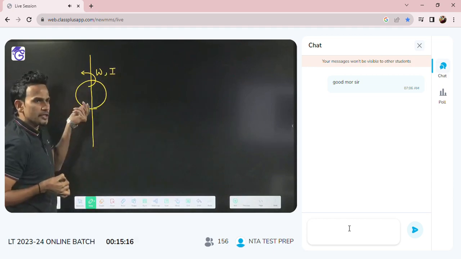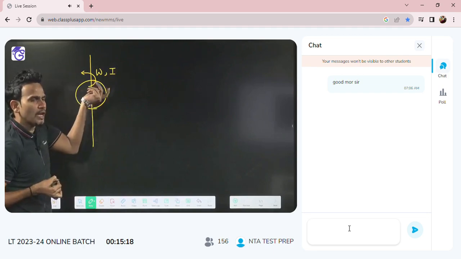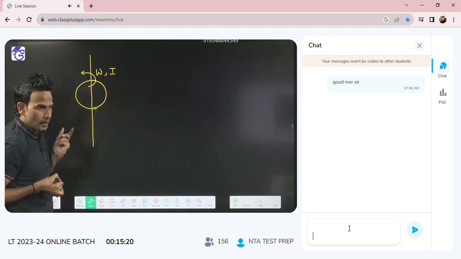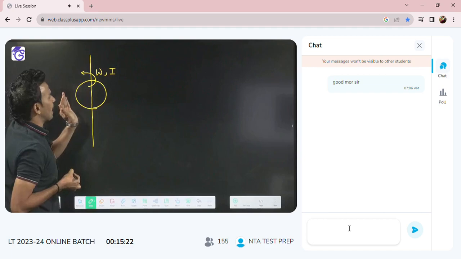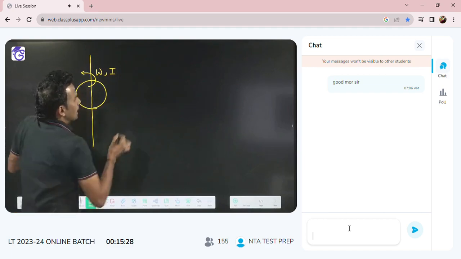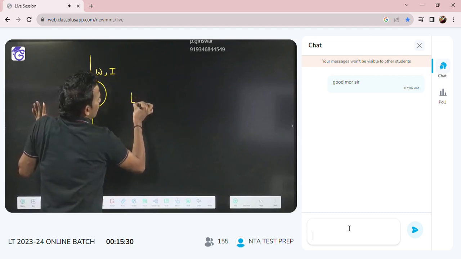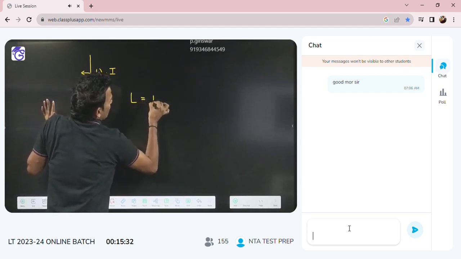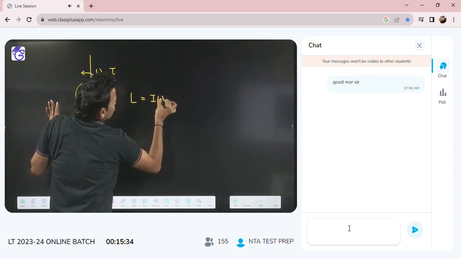Of course, if it is rotating about an axis it will have moment of inertia. So if a rigid body is rotating with angular velocity omega and has moment of inertia I, then the angular momentum of the rigid body we write as L equal to I into omega.